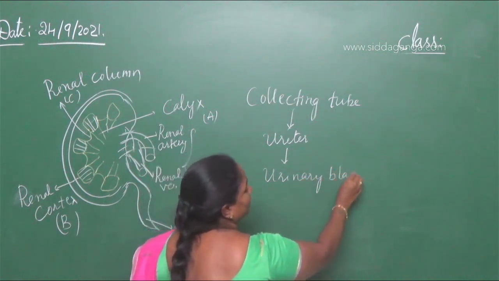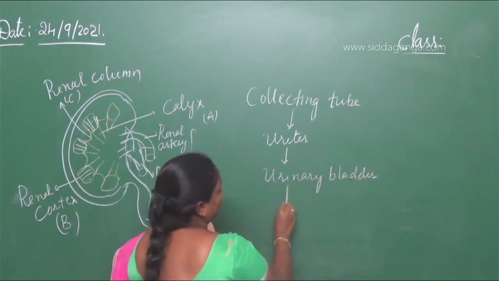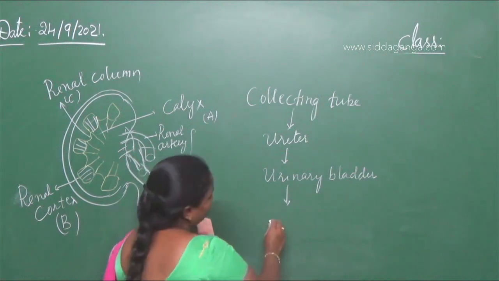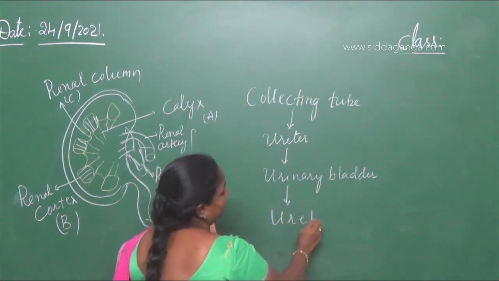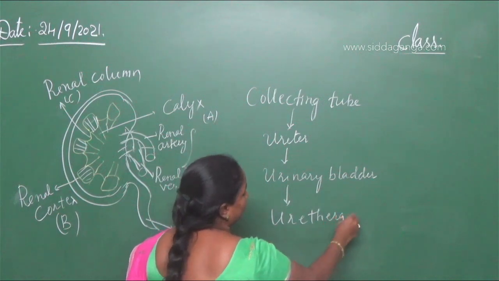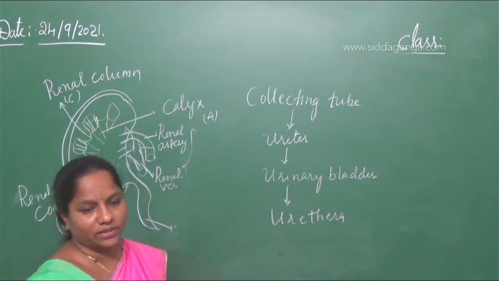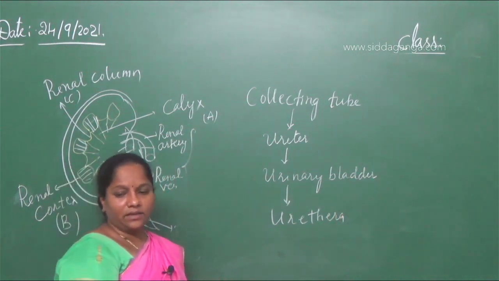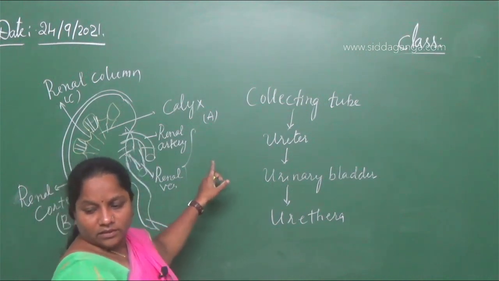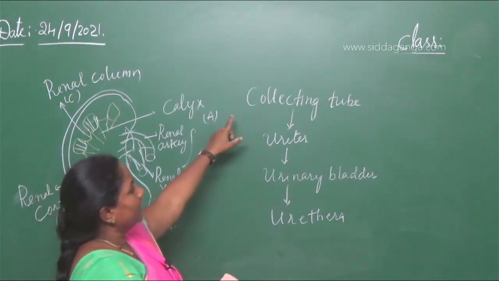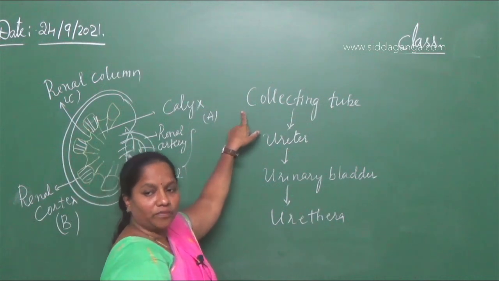Then it passes through the urethra, the external genital organ in the male. So here the urine is collected in the collecting tube of the nephrons.